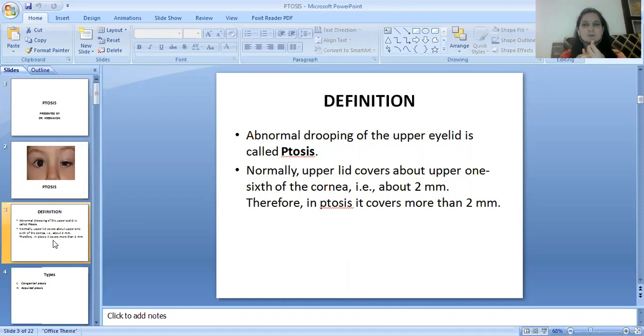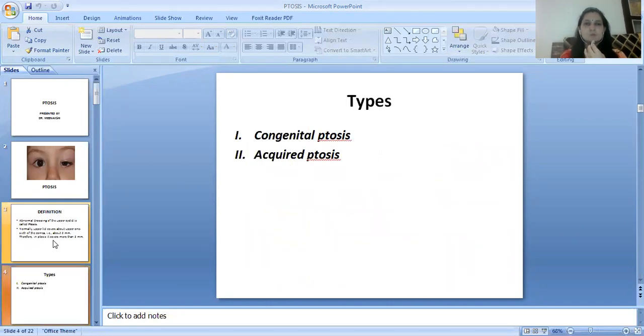Normally, the upper eyelid covers about 1/6 of the cornea, about 2 mm. Therefore, in ptosis, it covers more than 2 mm. It is called ptosis when it covers more than 2 mm of the cornea. There are two types of ptosis: congenital ptosis and acquired ptosis.